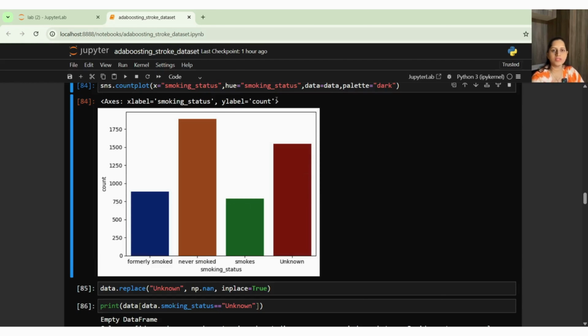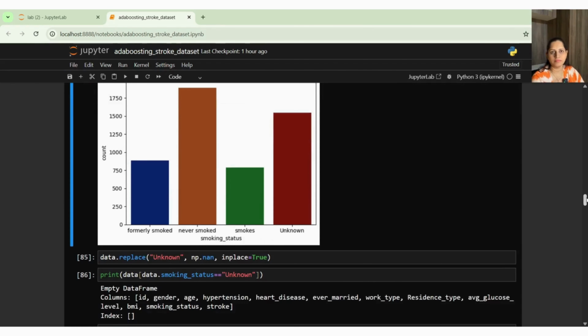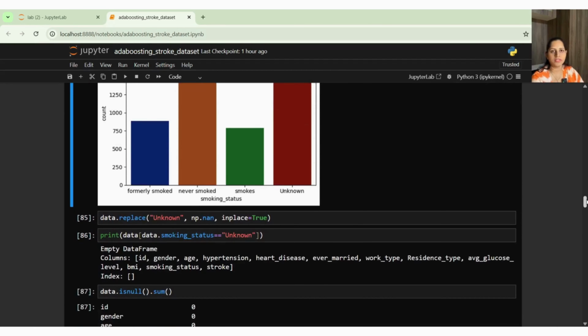So unknown is the one that needs to be taken care of, or treated. For that, what I did first was take the unknown and replace it with np.nan, NaN, right? With NaN only I can treat or fill my data. First I have to convert whatever the values are to NaN.